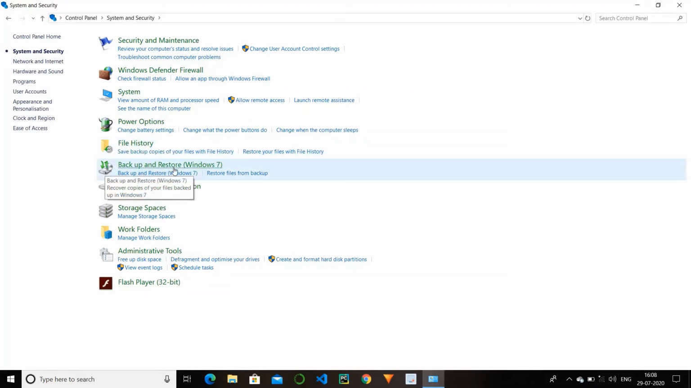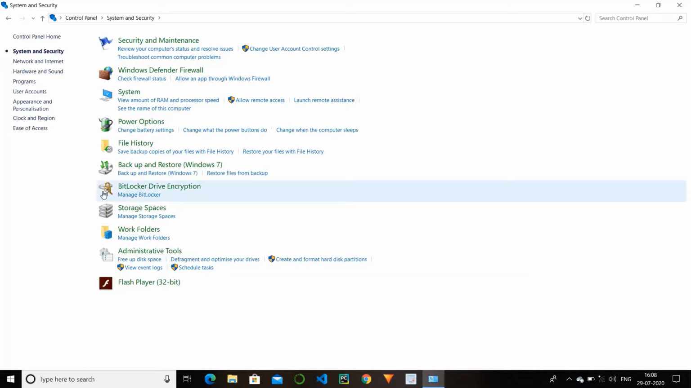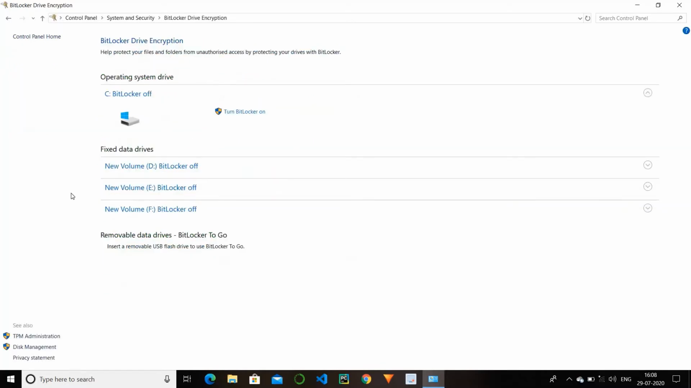And we have backup and restore Windows 7, which is in case we have to back up and restore the Windows 7 data and all. And next we have BitLocker drive encryption. In this we can put a lock on our drive. Like we have different drives in our laptop or computer, like drive D, C, E, F, and different drives. So we can put a lock on these drives by turning on BitLocker.